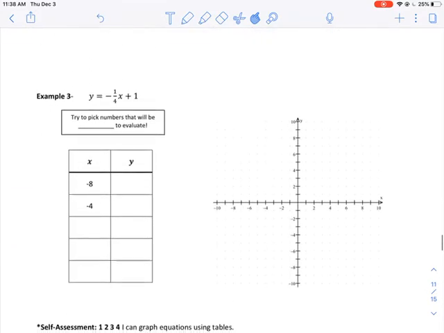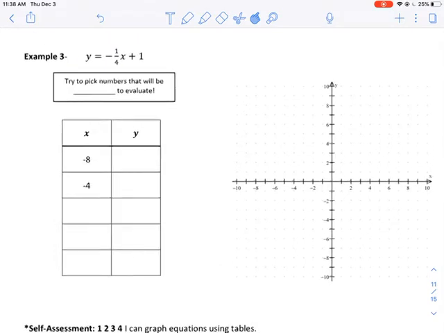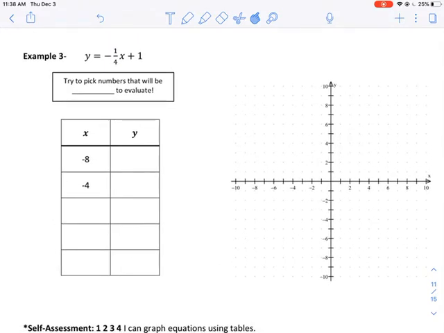We're going to go ahead and use one that's a little rougher. We're going to do y equals negative 1/4 x plus 1. When you're doing ones like these that have fractions, try to pick numbers that will be easy to evaluate. Now let's think about this. Whatever number I put in for x, it's going to end up having negative 1/4 multiplied by it. This means that it's going to divide by 4. So I should pick multiples of 4. That way it will be easier to evaluate.